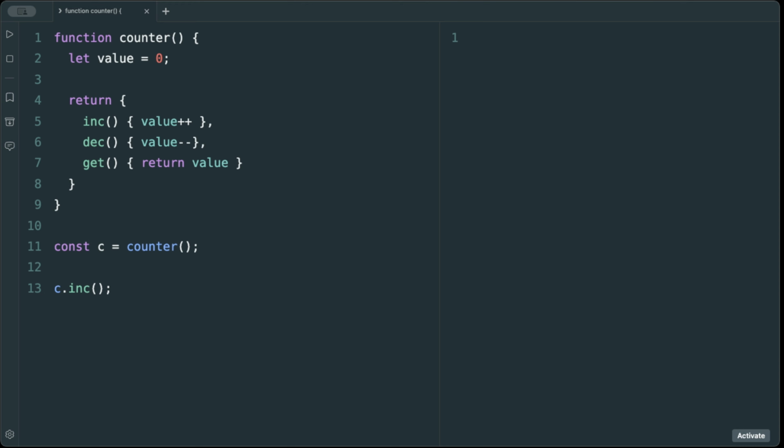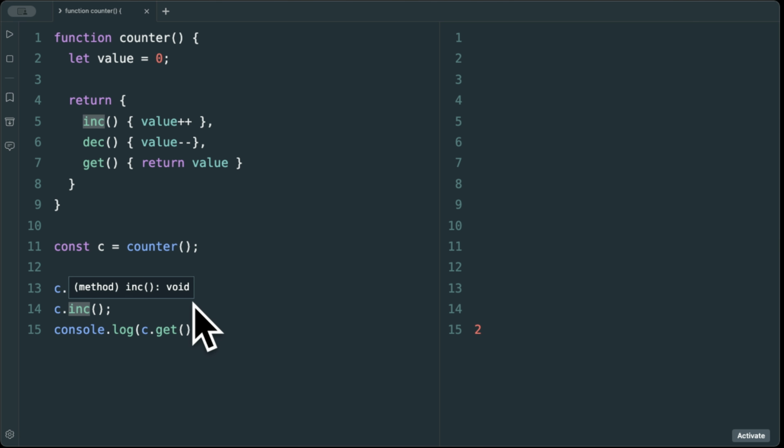c.increment, and you can see what will happen. One gets printed, because we're incrementing. Again, do one more time, c.increment. Call increment 2 times. Now let's see what will happen. We get 2. So you see here the value is not accessible directly, only through the returned functions, which are this one and this one.